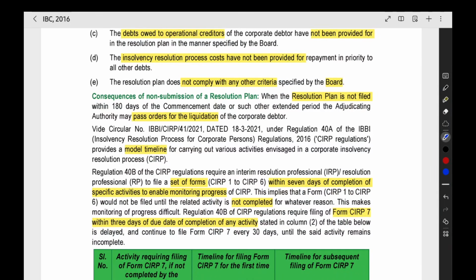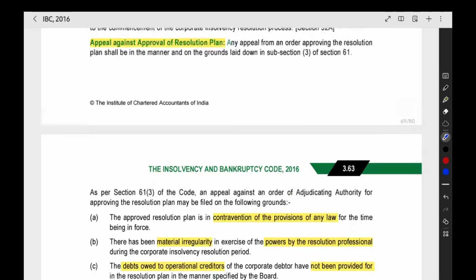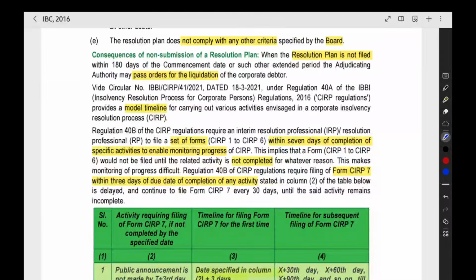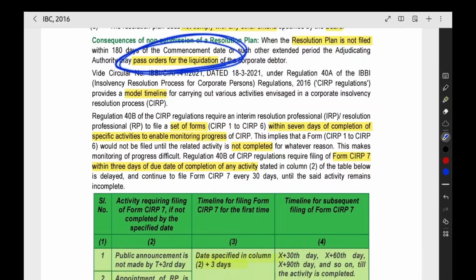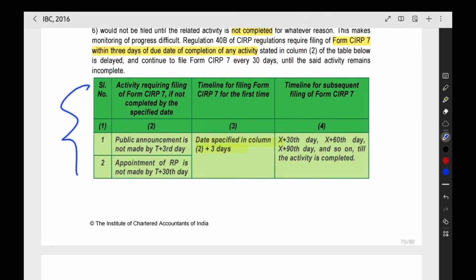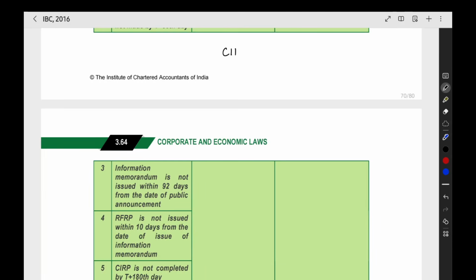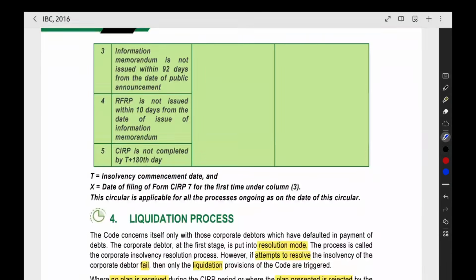Now if nobody submitted the resolution plan, we have given an invitation, but the number of plans received is 0. You did not get any resolution plan. Then what will happen? The company will go to liquidation. So here they have given one tabular column related to some forms. They have forms like CARP 1 to CARP 6, and the CARP 7 form. The filing timelines they have given in the tabular column, which you can see by yourself.